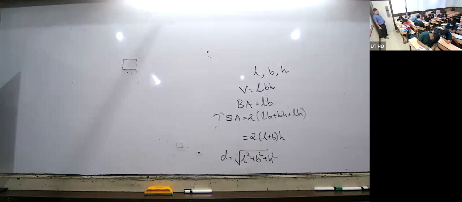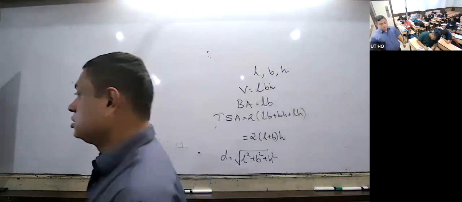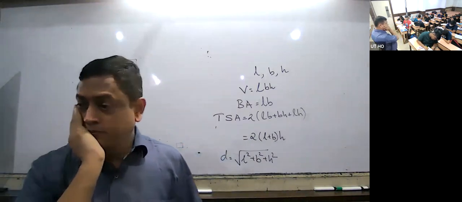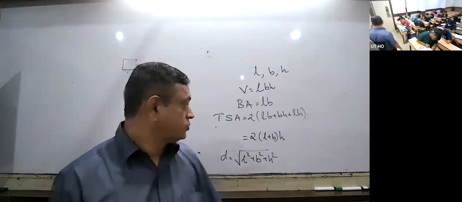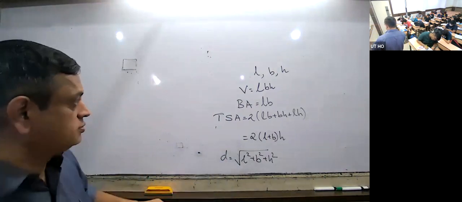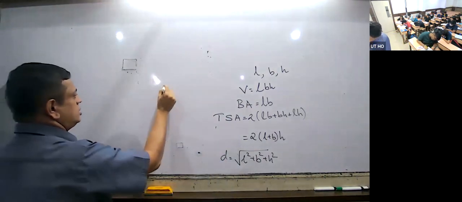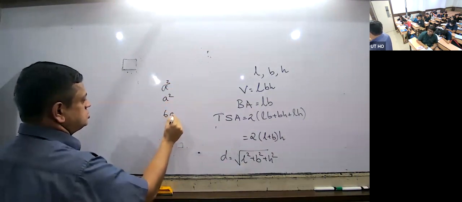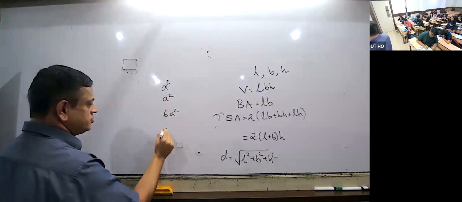Volume is equal to A cube, LBH means A into A into A. Base area is A square. Then total surface area is 6A square. Lateral surface area is 4A square.